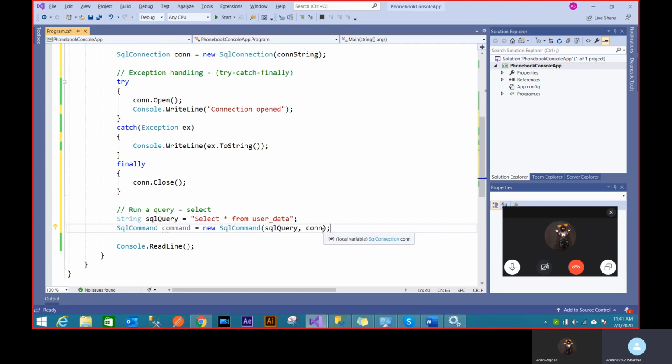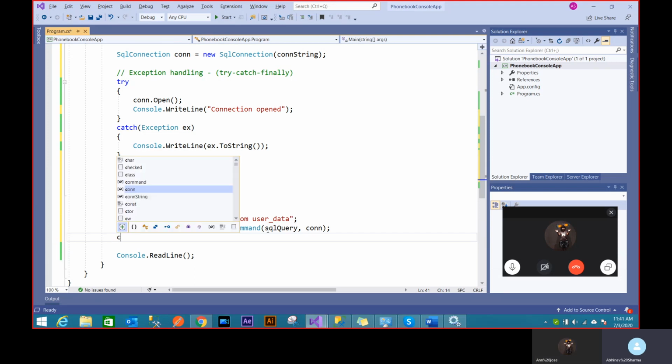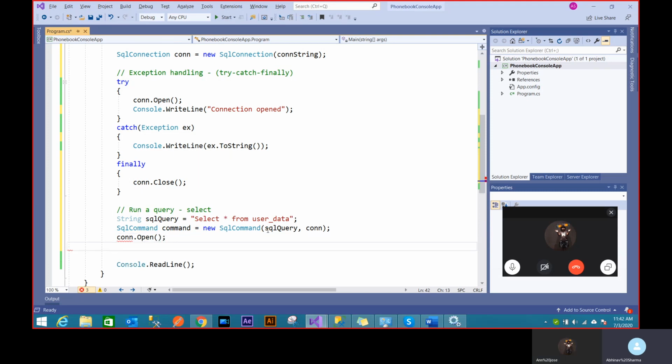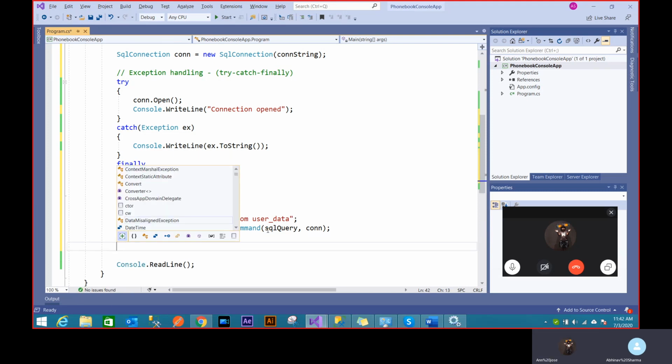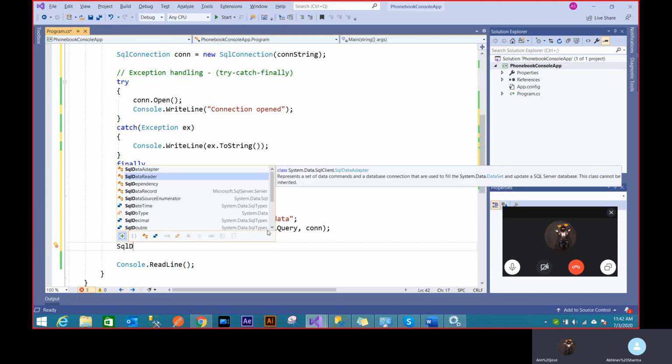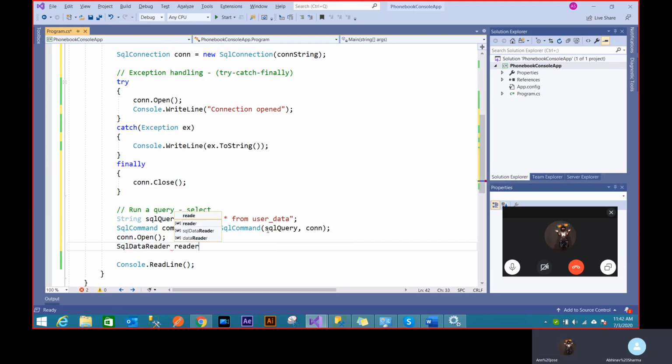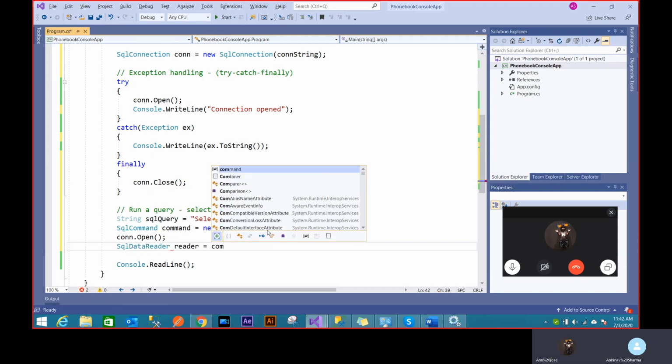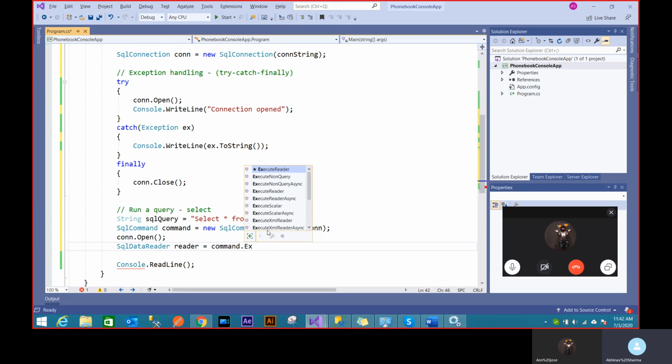It has to open this connection, run this query, and get the data. Because this command really doesn't open the connection, I have to open it for it. So I'll put open. Then I'll say SQL data reader. That's the way to read the data from this command. And I'll say command dot execute reader.